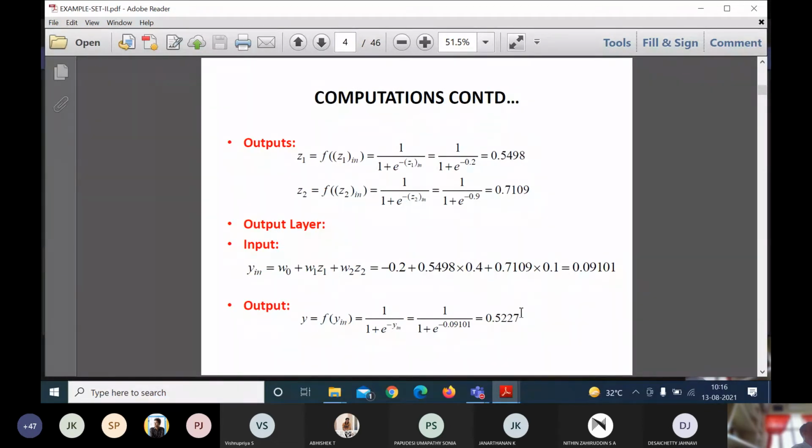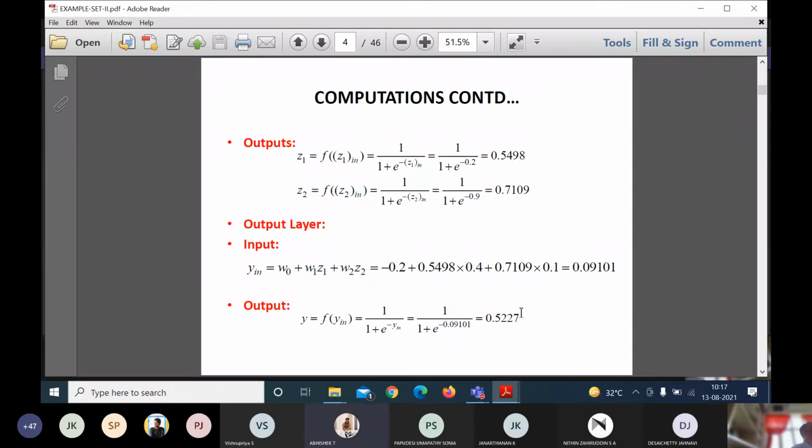Till this point, it is iteration number 1. Is it clear? Are you able to follow? Yes, sir. Any doubt, please clarify immediately.